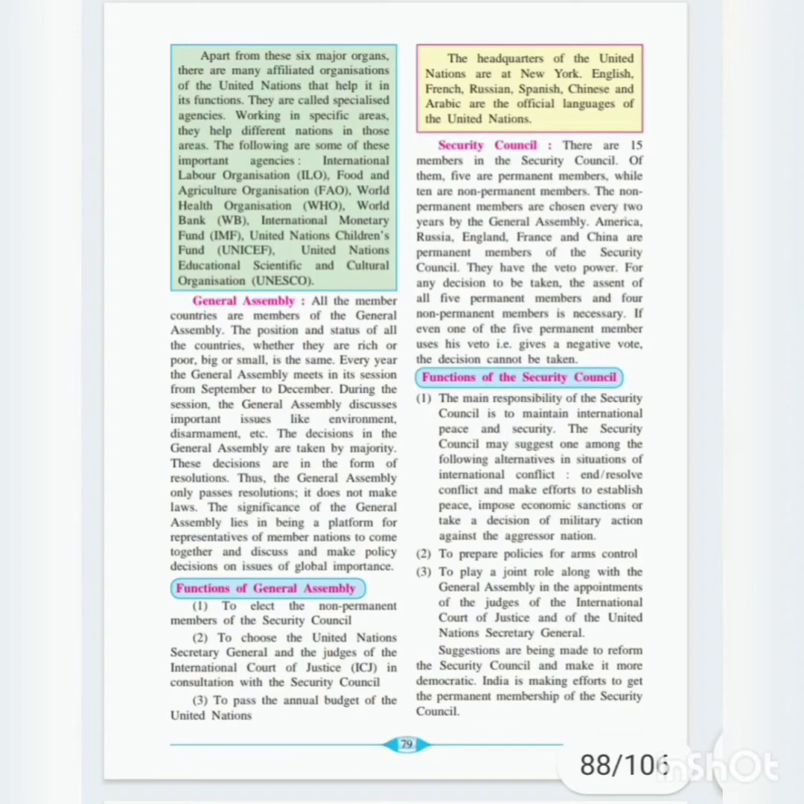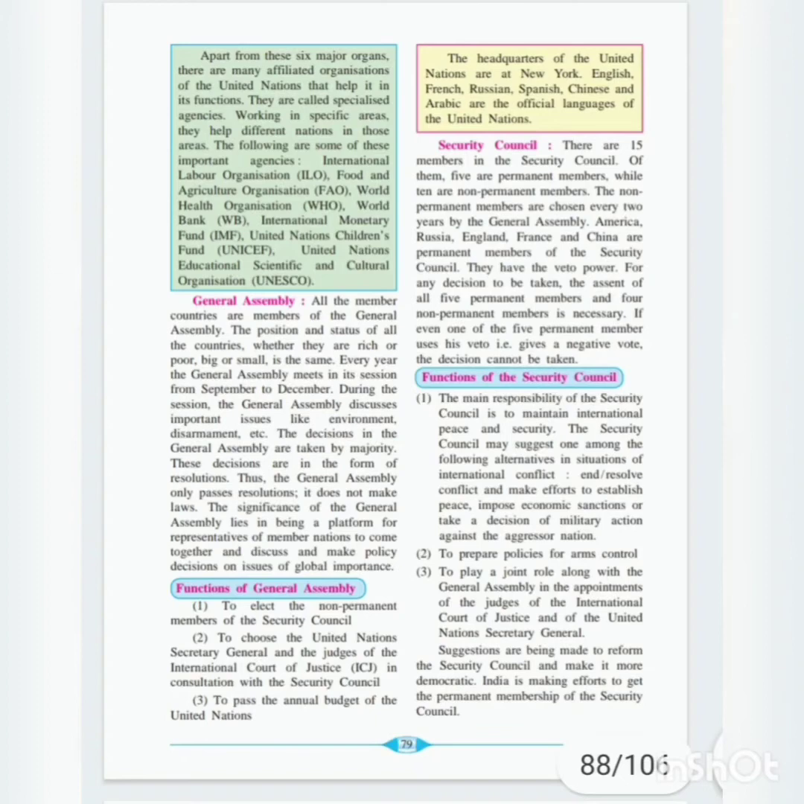During this session the General Assembly discusses important issues. The topics discussed in the General Assembly are related to the environment, disarmament, etc. Now the decisions in the General Assembly are taken by majority. Majority means voting is done based on that. These decisions are in the form of resolutions. Resolution means plans, decisions, suggestions. Thus the General Assembly only passes resolutions, it does not make laws.